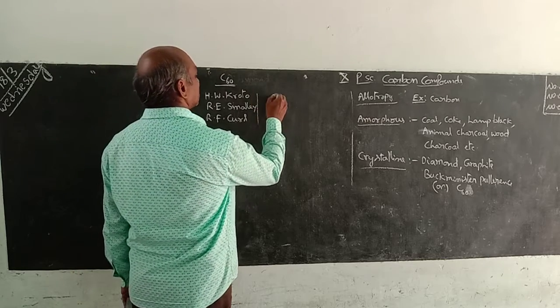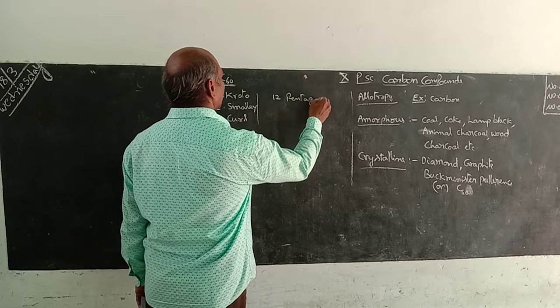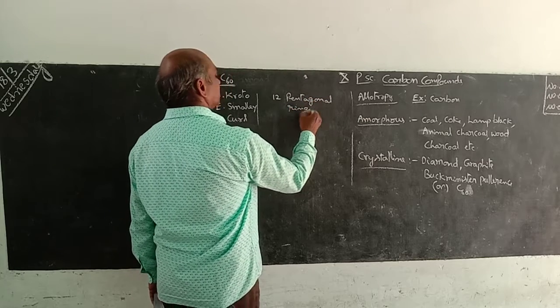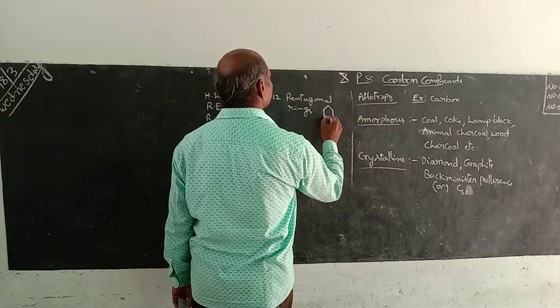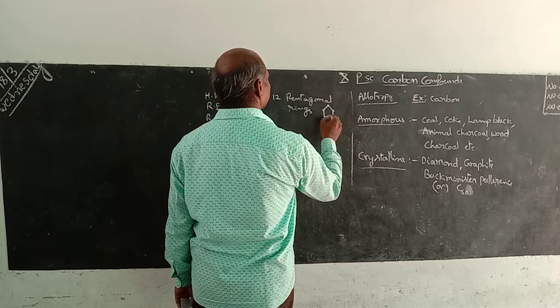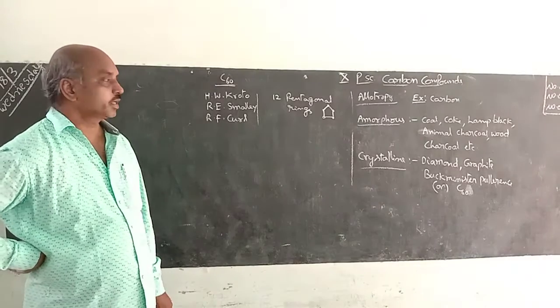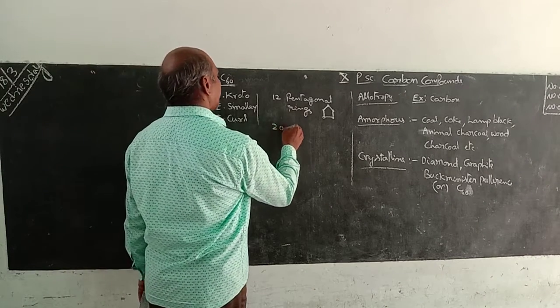It has 12 pentagonal rings. Pentagonal rings means like this, a 5-sided structure. 5 carbon atoms form a ring; that is a pentagonal ring. And 20 hexagonal rings.